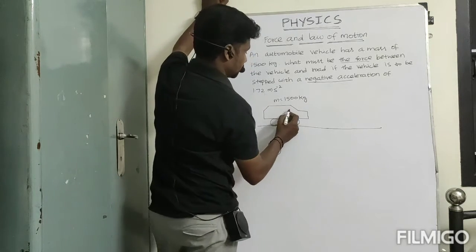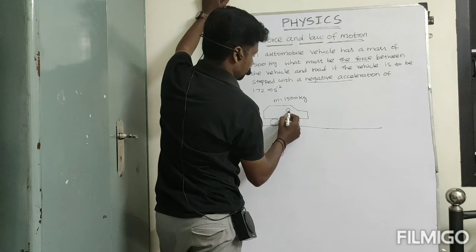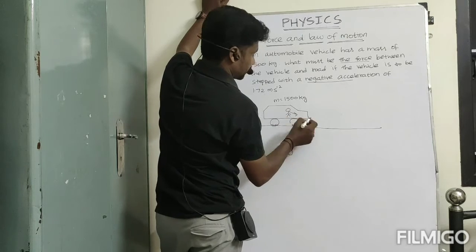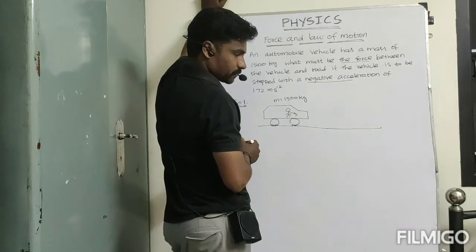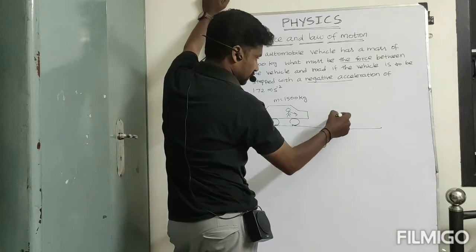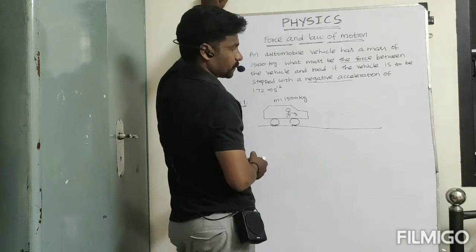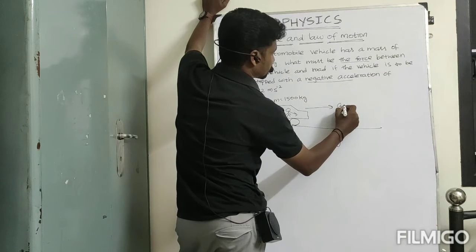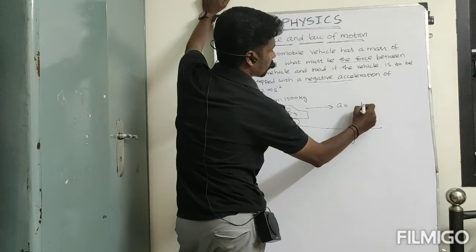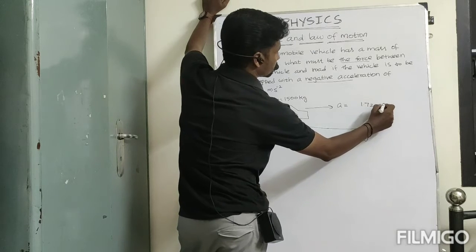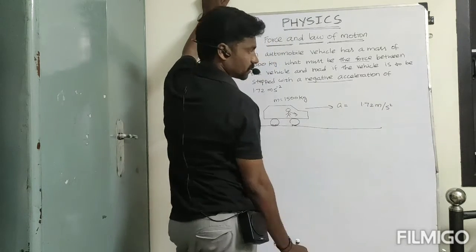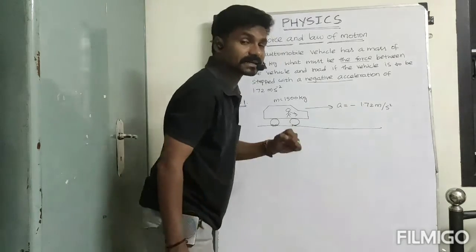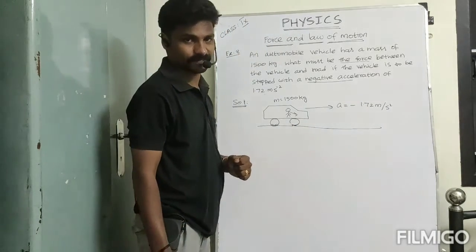So negative acceleration means maybe the driver applies the brake here, so its acceleration is going to reduce. So that acceleration is given as 1.72 meter per second square, but negative acceleration, that is retarding acceleration.